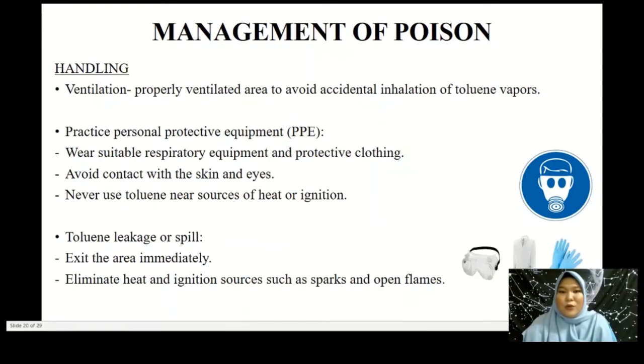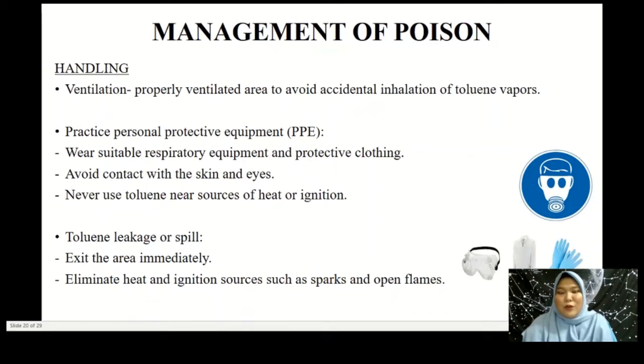Avoid handling the toluene chemical in a small room to avoid suffocation. Second, please practice your personal protective equipment, or PPE, by wearing suitable respiratory equipment such as masks and protective clothing such as a laboratory coat. Avoid direct contact with the skin and eyes by wearing gloves and goggles. Never use toluene near sources of heat or ignition, as toluene is a flammable chemical.